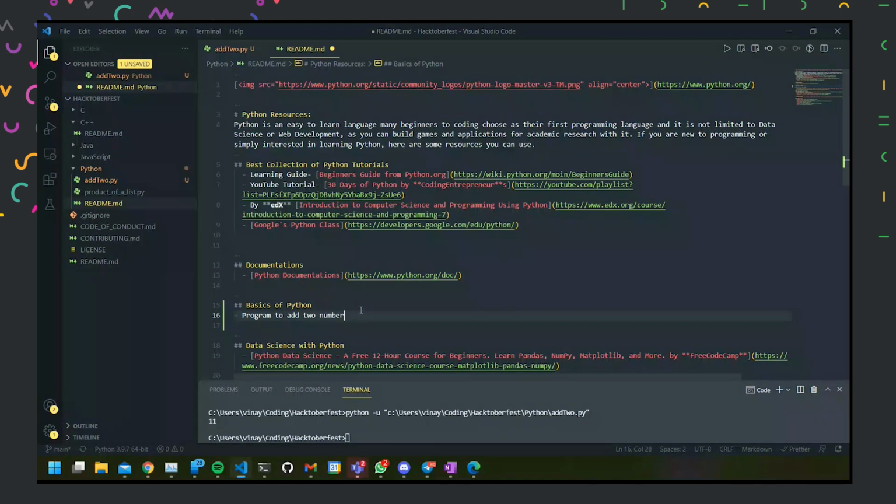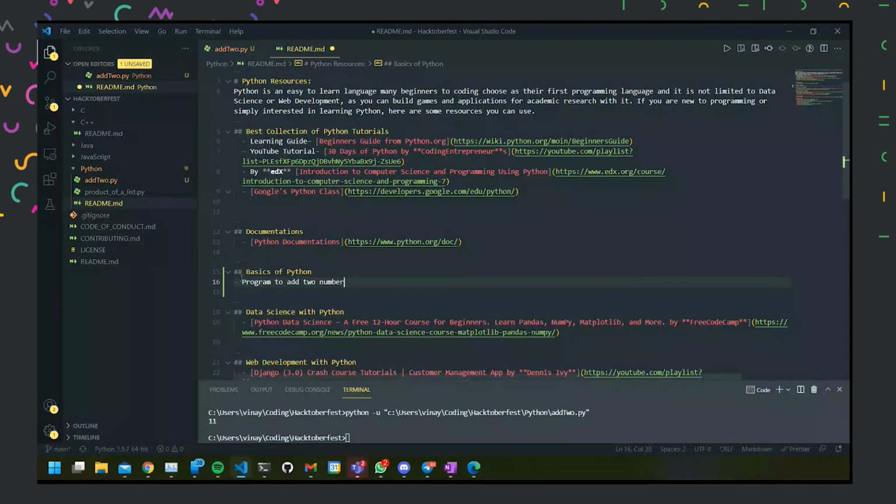And if I even want to link that file, the format of linking a file in Markdown is that the title will be in square brackets and the link of the file will be in round brackets or parentheses. Here I'll refer to dot, and by dot we mean the root of the repository. From there, I can keep adding which folder I want to go into. So here I'm going into Python, and after that I'm just mentioning the file name.